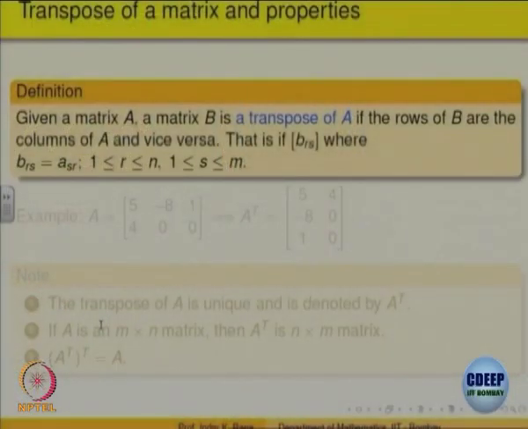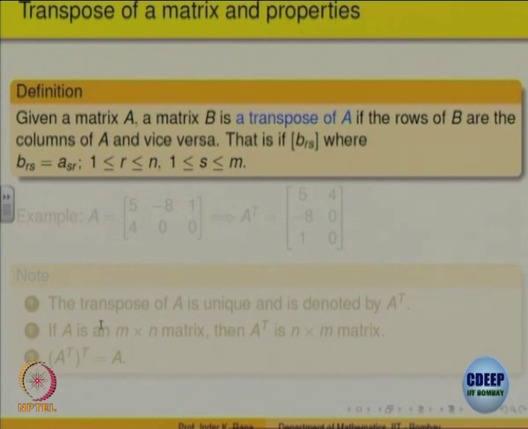So, we would like to define some multiplication where some nice properties come up. Okay. Let us just look at one simple operation called the transpose of a matrix. So, what is the transpose of a matrix? If a matrix is M cross N, transpose is just interchanging the rows with the columns. Whatever was the first row, make it the first column of another matrix. So, define a new matrix, where the first row becomes the first column, and similarly the others are replaced. All the rows become columns and all columns naturally become rows, right.